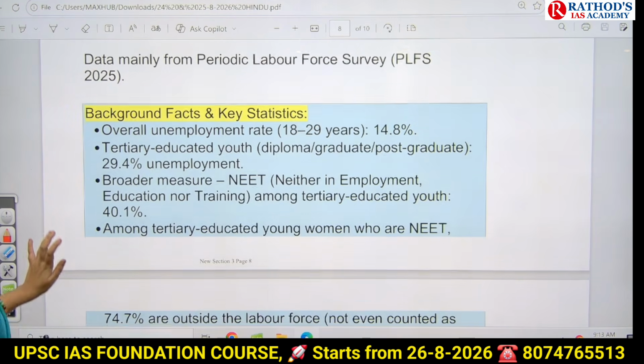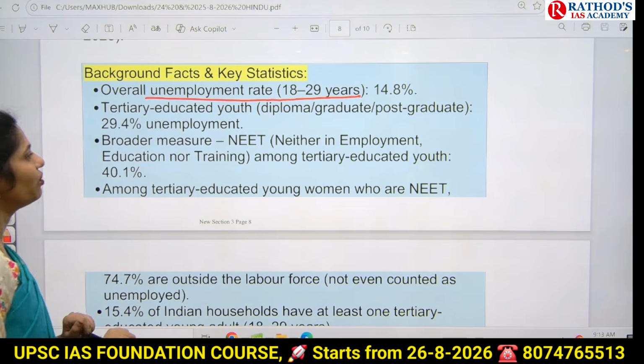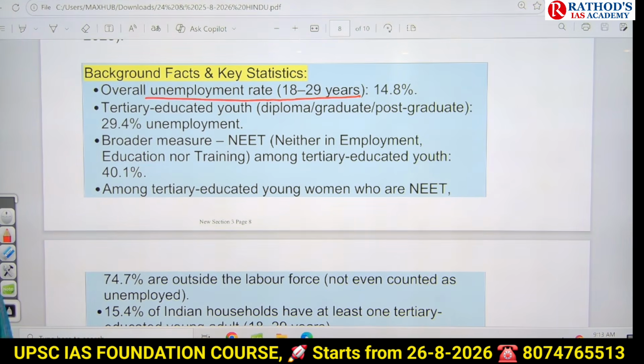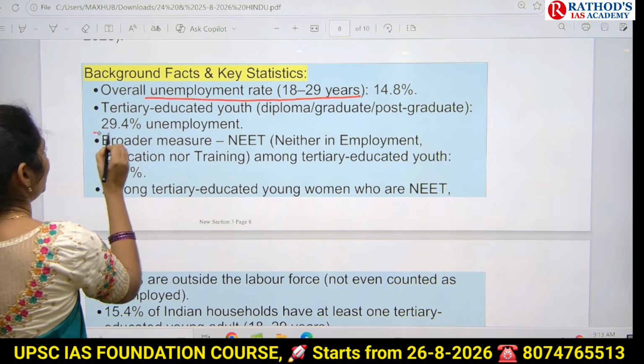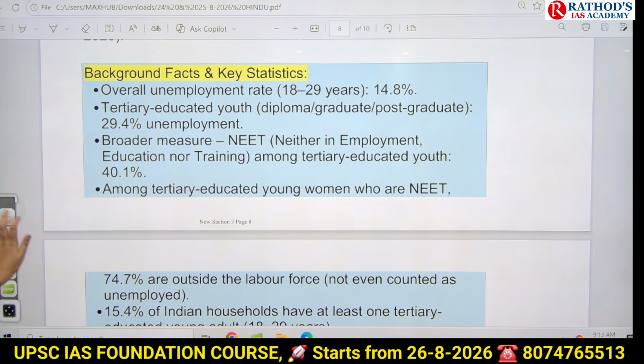If you see the statistics, the overall unemployment rate between 18 to 29 years is 14.8%. Especially among tertiary educated youth, like diploma, graduate and postgraduate, there is 29.4% unemployment. Okay, that is what is mainly said here.